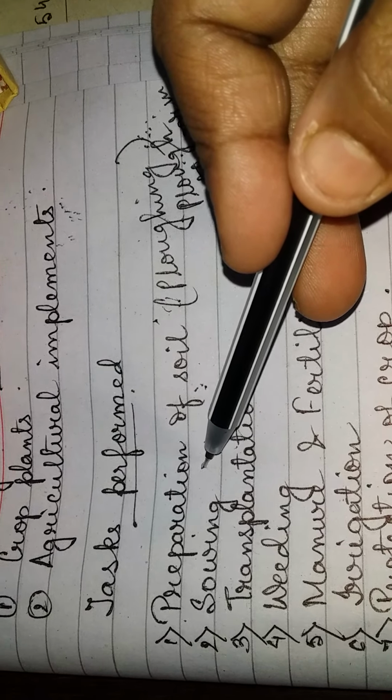Next comes manure and fertilizer. Manure is what we give to the soil for nutrients, the mineral nutrients. Manure is made from waste products of animals, such as cow dung, urine, plant waste, night soil, and some organic waste.